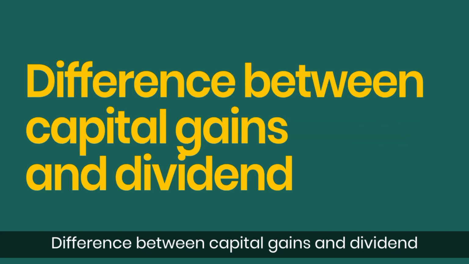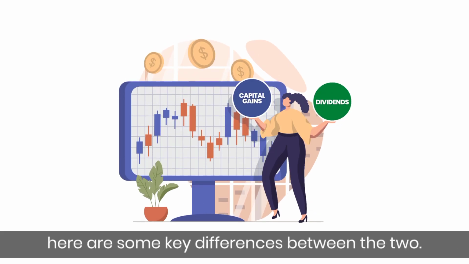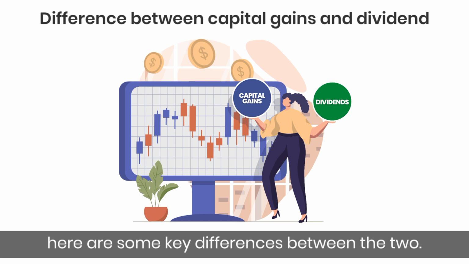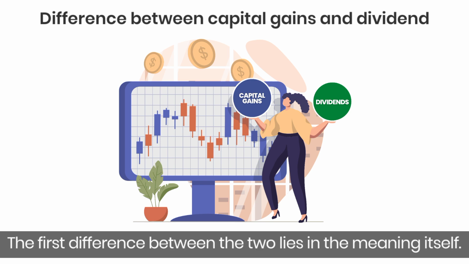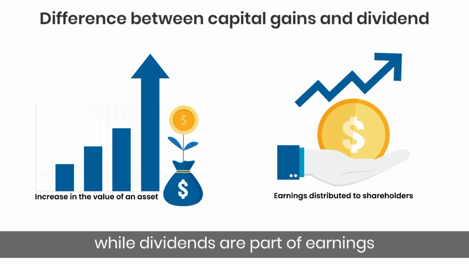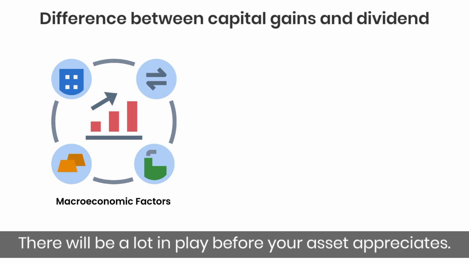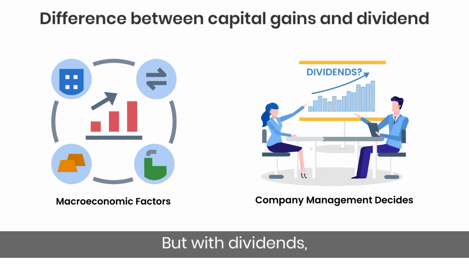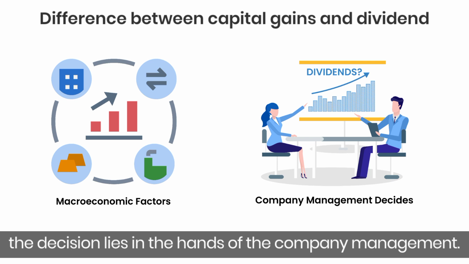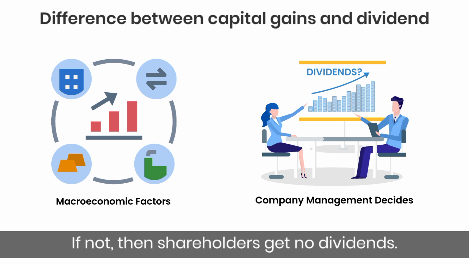Difference between capital gain and dividend. Now that you know what capital gain and dividends are, here are some key differences between the two. The first difference between the two lies in the meaning itself. Capital gains are the increase in the value of assets, while dividends are the part of earnings distributed to shareholders. Moving on, capital gains depend on macroeconomic factors. There will be a lot in play before the asset appreciates. But with dividends, the decision lies in the hands of the company management. If they want to give out dividends, then they will. If not, then shareholders get no dividends.